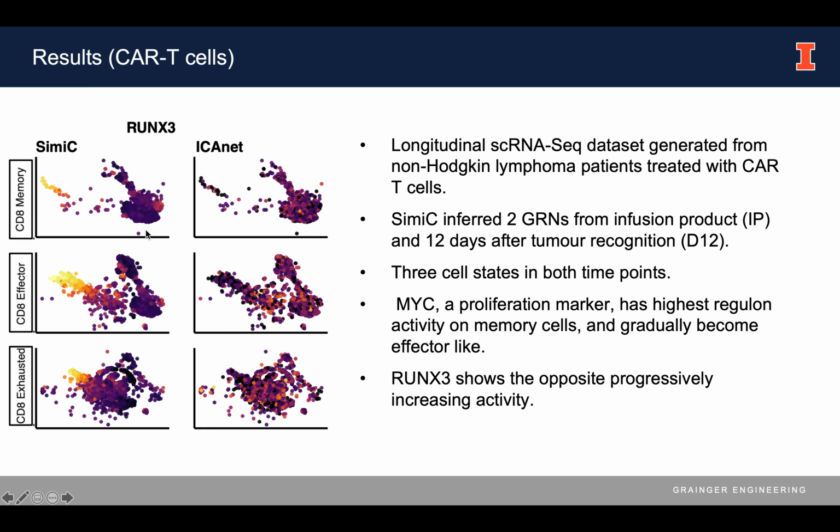When we look at the opposite gene, RUNX3, it shows the opposite, progressively increasing activity, so it becomes more active in effector cells across these two time points. And we can see that in the exhausted stage, both Regulons' activity diminishes, as expected.